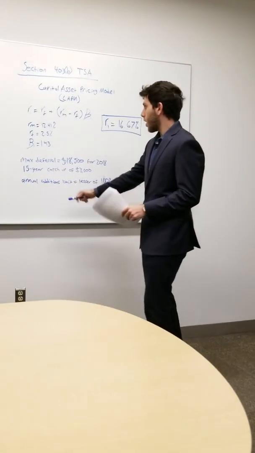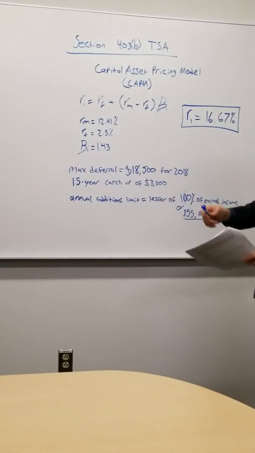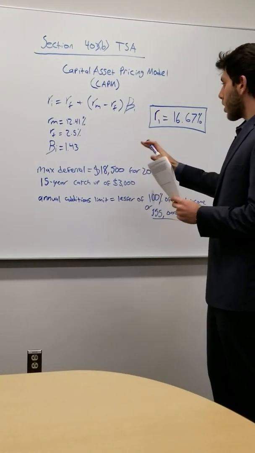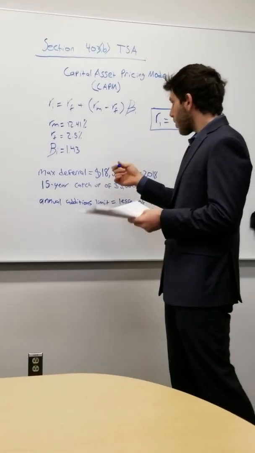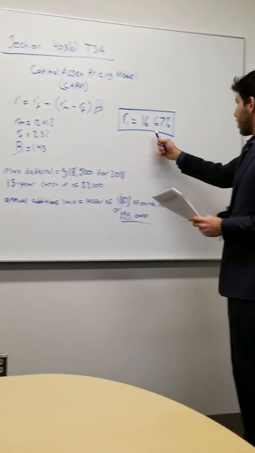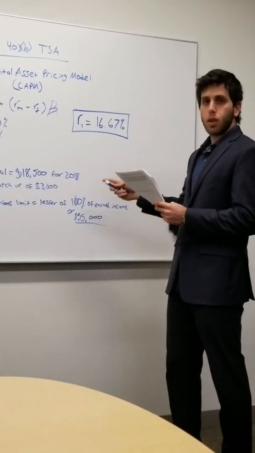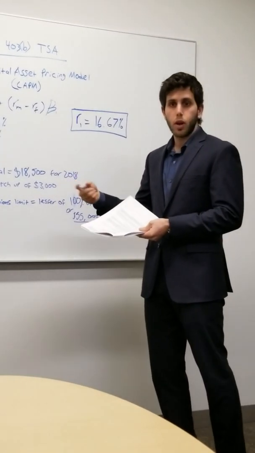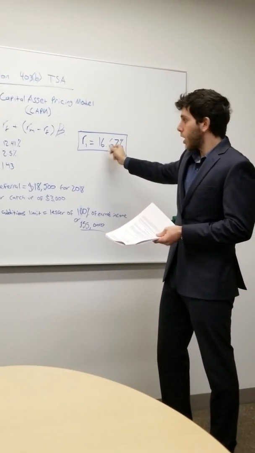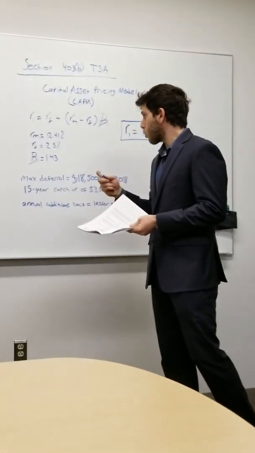Now, we see here that the average return of the market is 12.41%. So we should keep that in mind when we go through this formula. Locking in the various inputs here, we come out that RI is 16.67%. What this means is that given the level of risk for this portfolio, your expected return should be 16.67%. However, the return of the market itself is 12.41%.